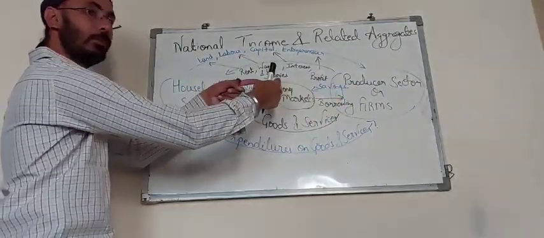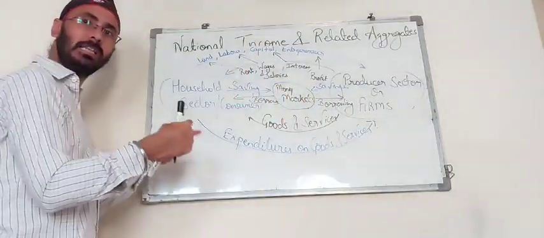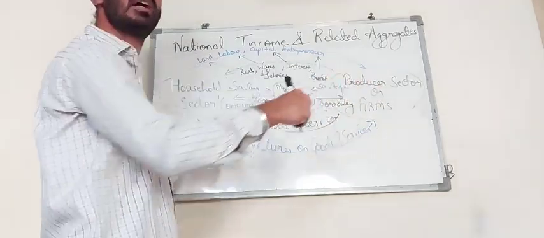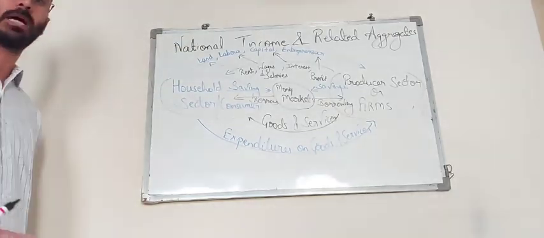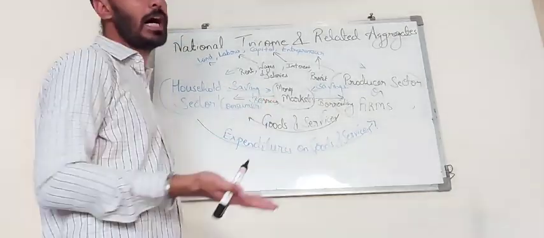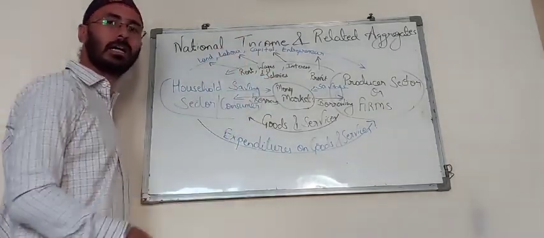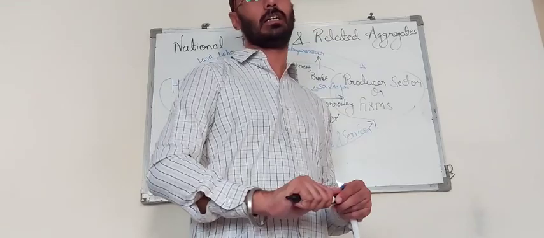Both sectors of the economy borrow from them. So saving goes to the money market from both the sectors, and that money which is saved is again borrowed by both the sectors, whether it is a personal loan, a car loan, an industrial loan, or any type of loan given to the industrial or household sector. So even after the existence of the money market, the circular flow of income does not vary a lot.